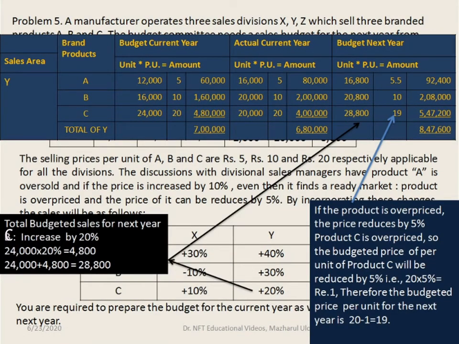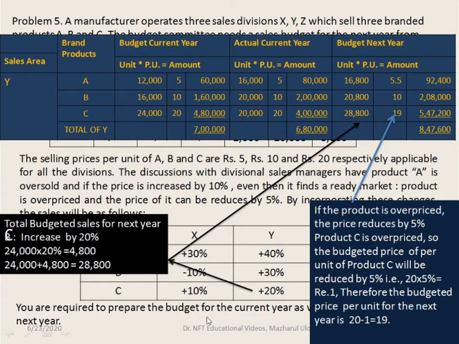Now we'll compute for product C. Total budgeted sales for the next year is increased by 20%. So here the budgeted current year sale is 24,000. 24,000 into 20 percentage is 4,800. So 24,000 plus 4,800 is 28,800.